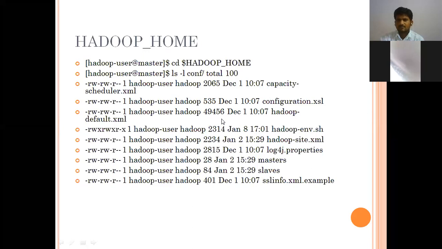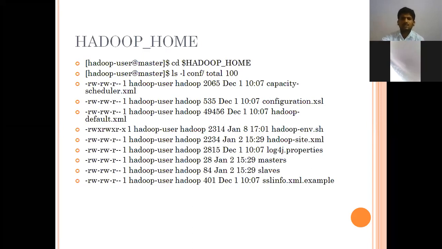All the files are in the form of XML, and the rest are supporting files. For example, if you create a program in Java, we have the executable file, an object file and a class file. In the same way here also we have supporting files.